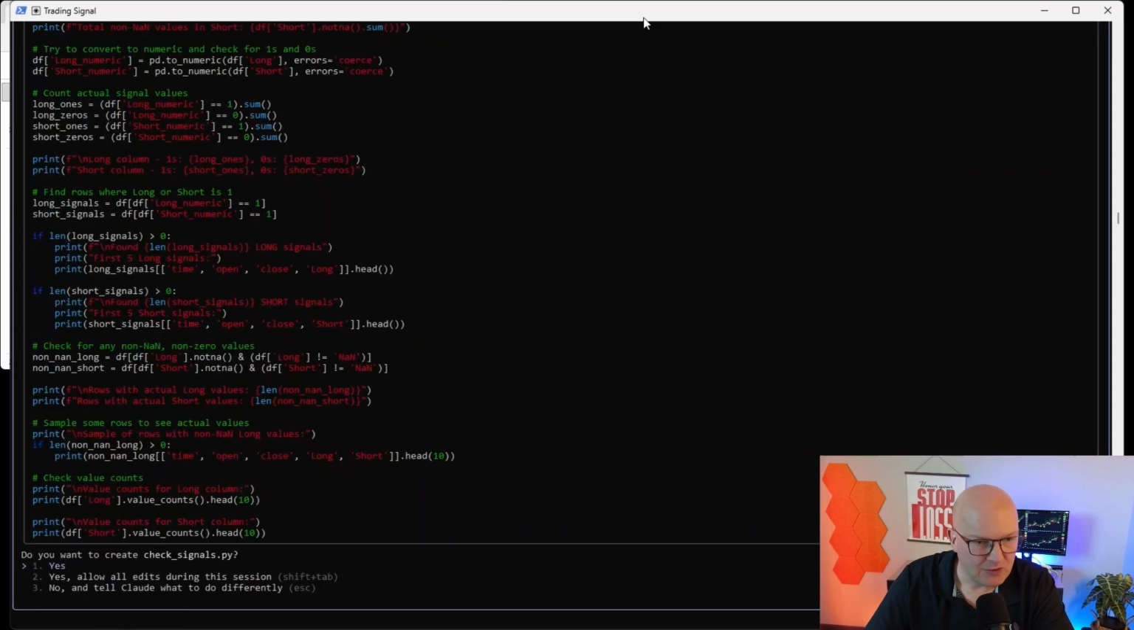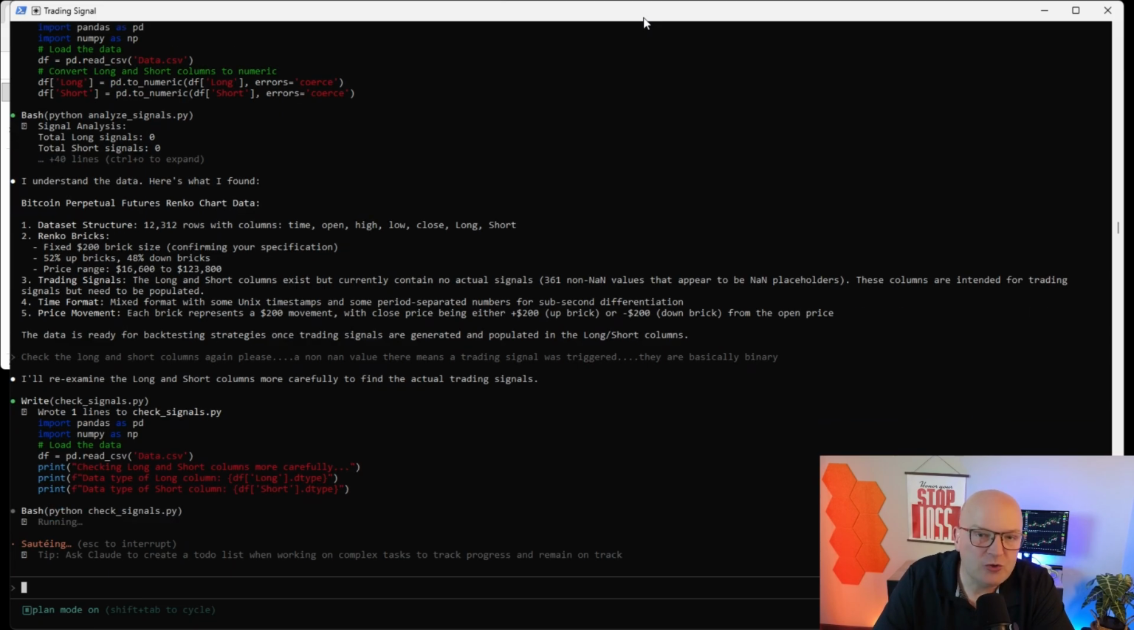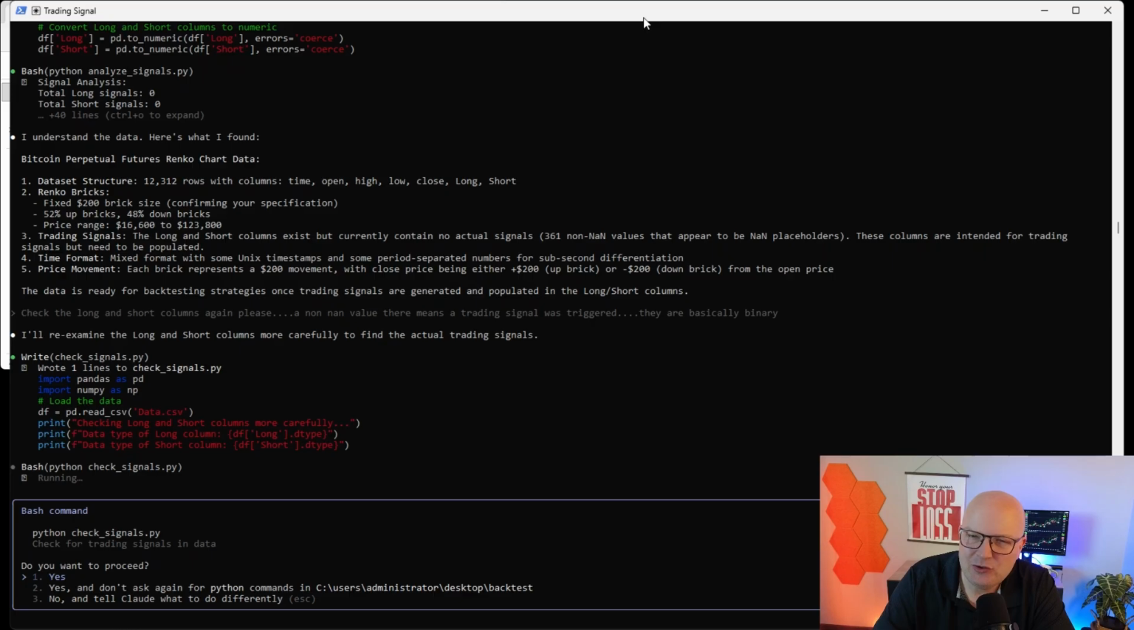Let's see. So writing Python code here again, I'm going to allow the execution. You could also switch to auto accept, but I highly recommend to not do that because you risk eventually that the analysis of your data goes into a direction that you do not want.